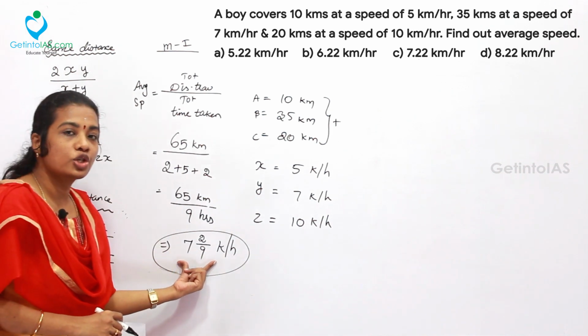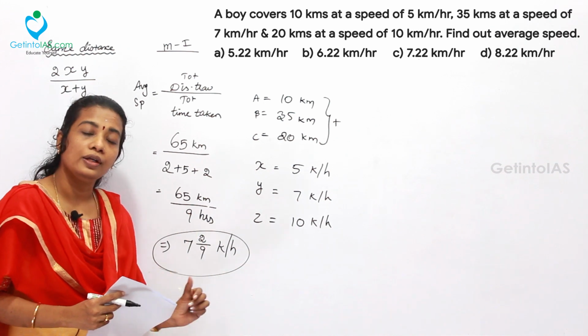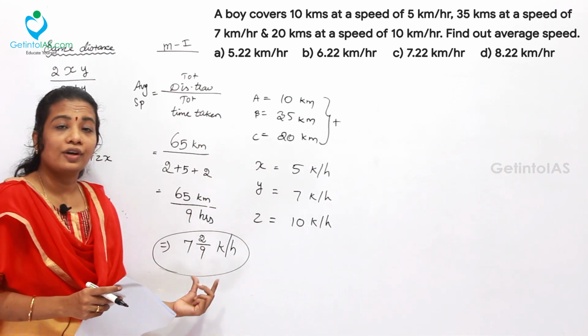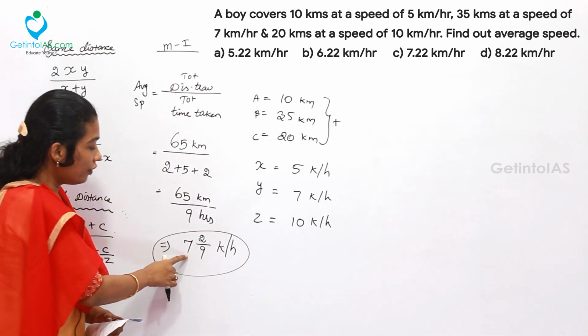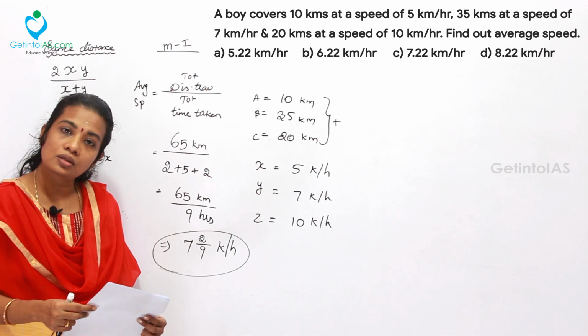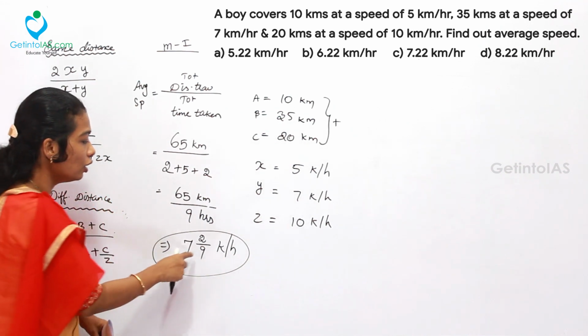Afterwards, you want to check with the options whether it is given in terms of fractions or in terms of decimal values. So looking at the options, no fraction value is given. So with the help of this 7 as a clue, you can choose directly C as the answer, or else so many 7s would be in the options. You can go through that.